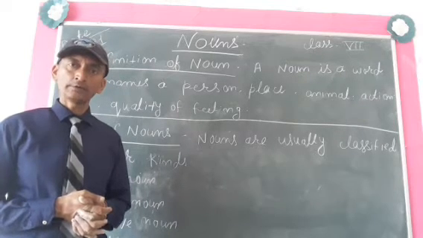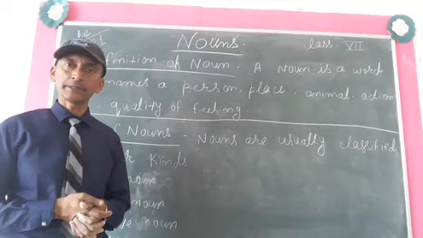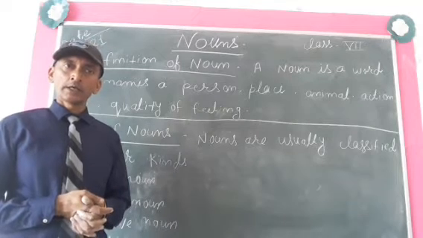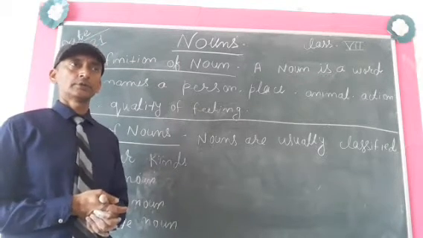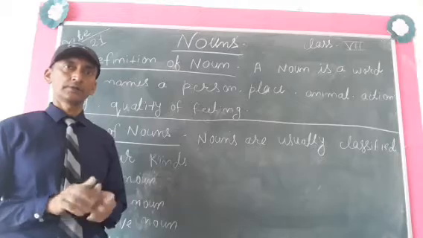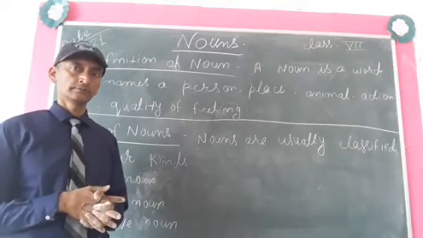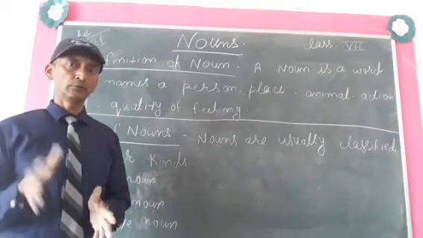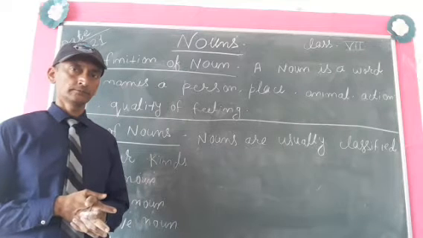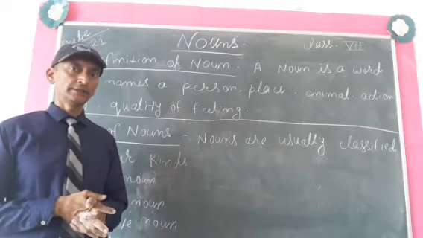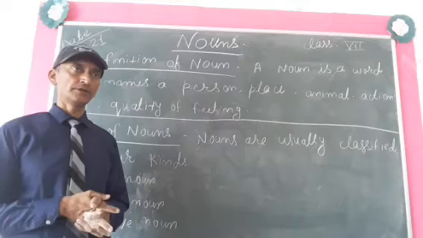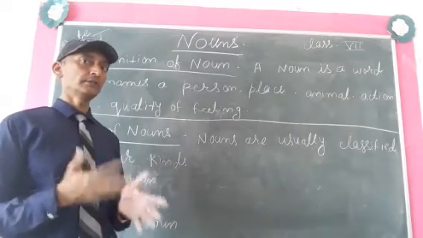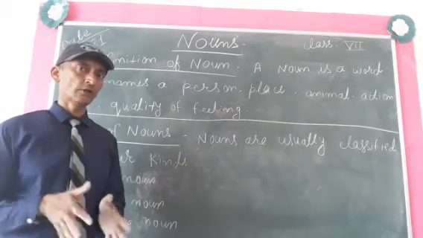Okay, try to get what I am telling you. Nouns, first we can see, we can touch. Second, we can feel only. All these things which we can see will be a noun.